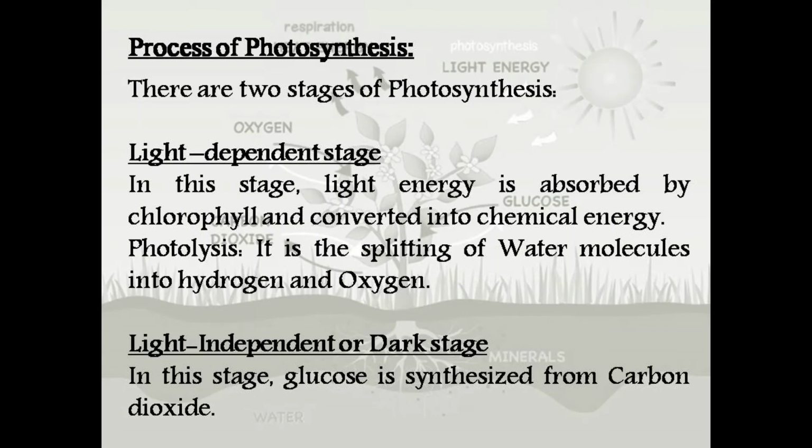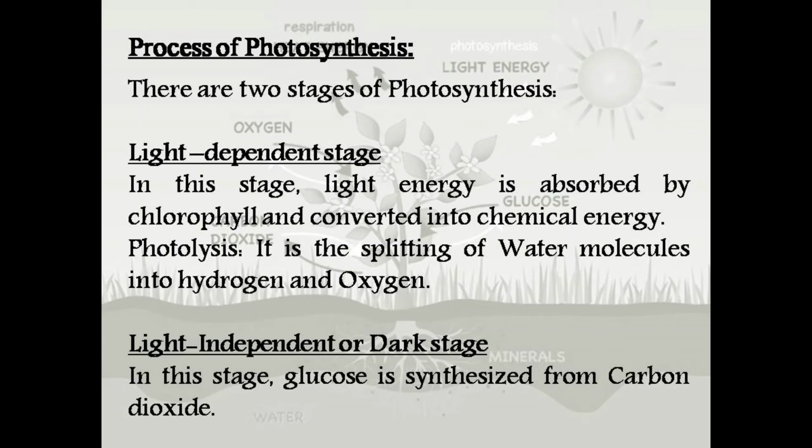In the light dependent stage, two important events take place. Number one, first of all, the sunlight which falls on the leaves of the green plant is captured by chlorophyll and converted into chemical energy. So the first event taking place in the light dependent stage is the absorption or capturing of sunlight by chlorophyll. The next important event taking place in the light dependent stage is photolysis. It means the water which is absorbed from the roots of plants is split into hydrogen and oxygen in the presence of light.